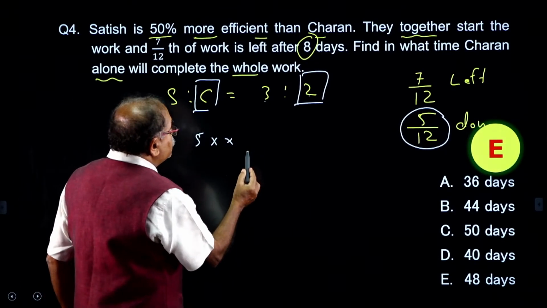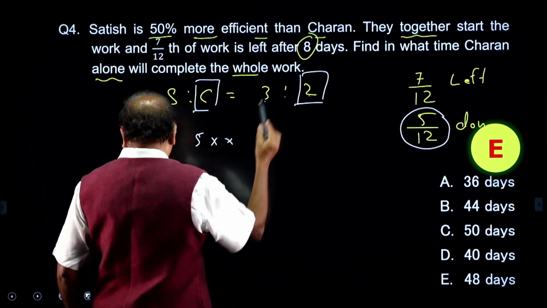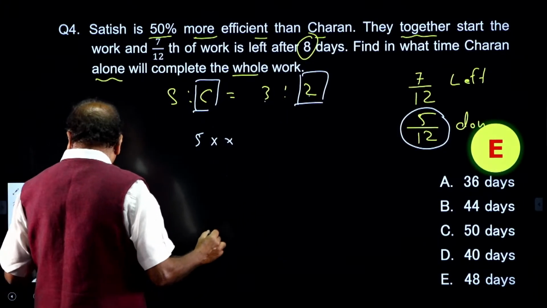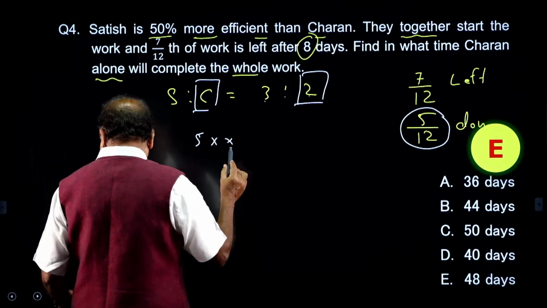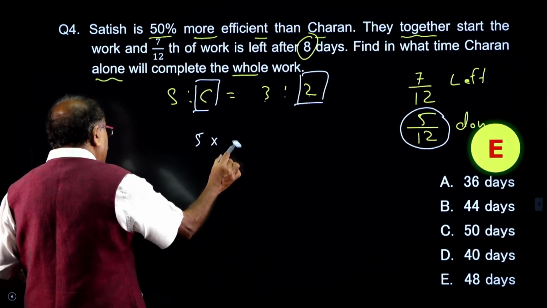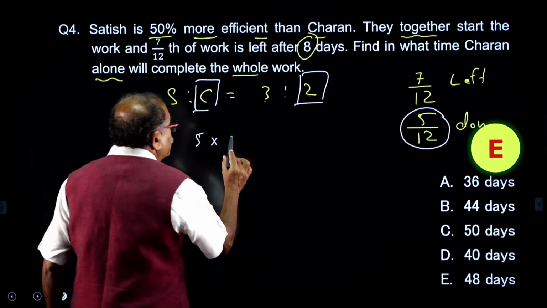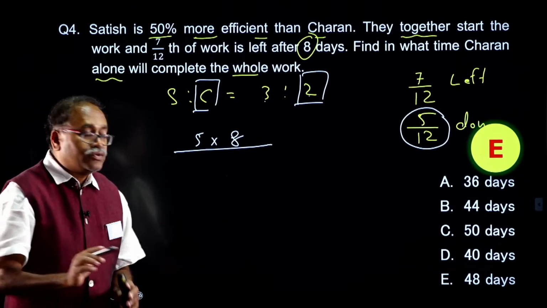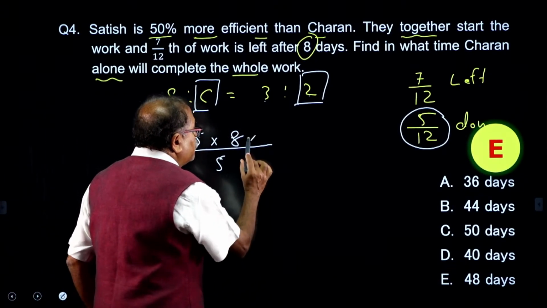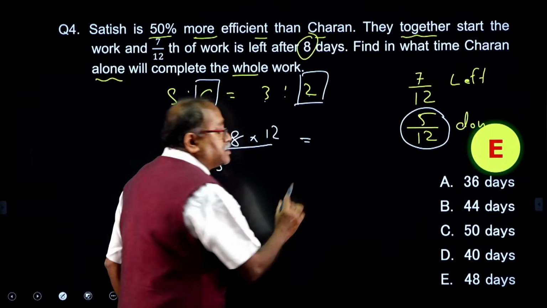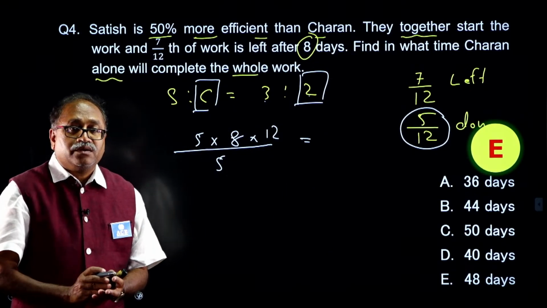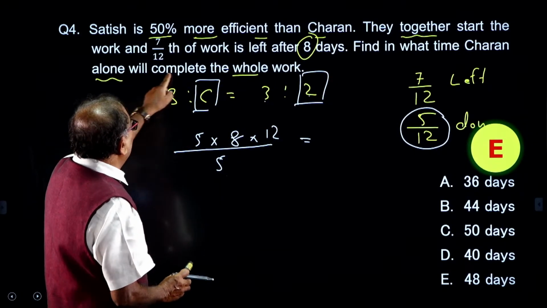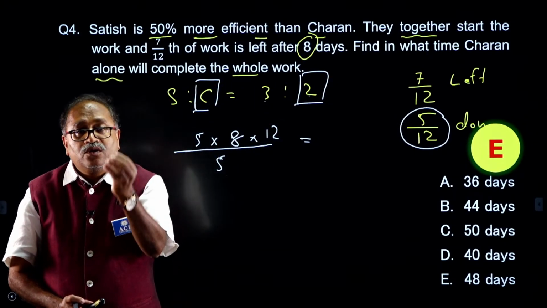So, what is the number of days they have taken? The number of days they have taken is 8, by what is the work? The work is 5 by 12. So, into 5 by 12, this is left hand side. What is my right hand side? It is to find what time Charan alone will take to complete the whole work.